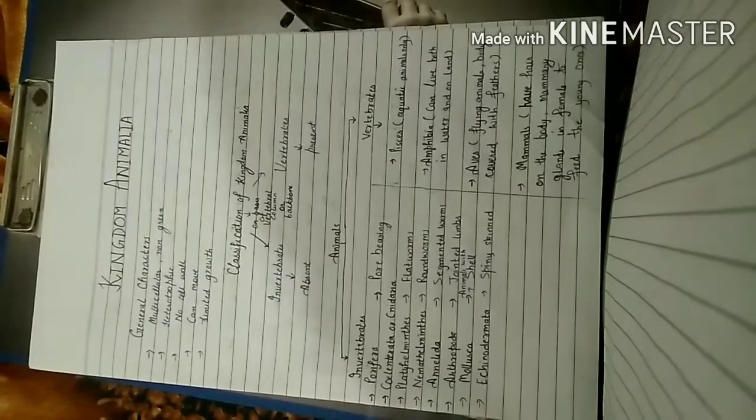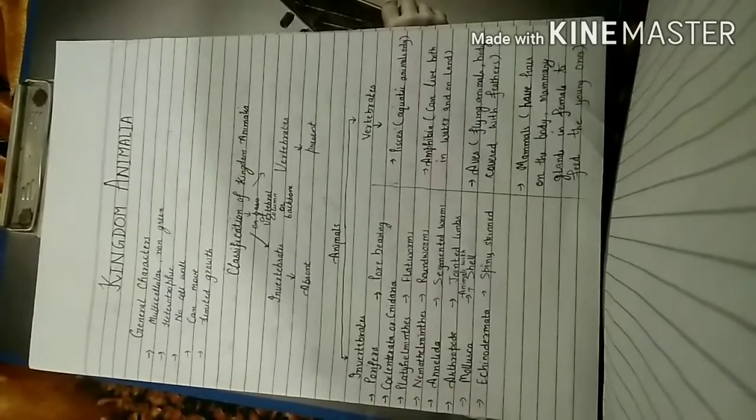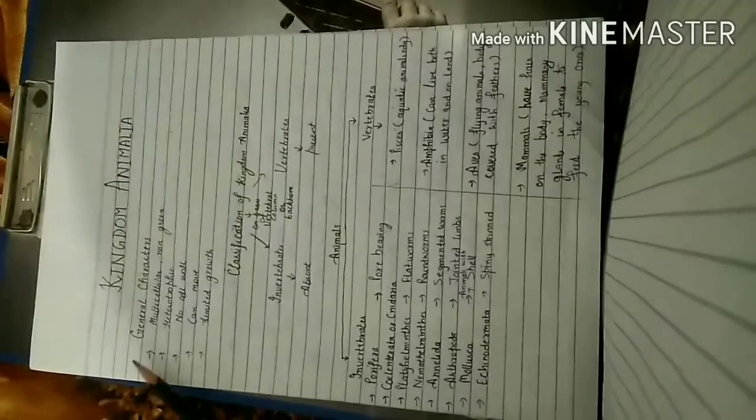So in this video we will start with a new chapter, that is Kingdom Animalia. Kingdom Animalia is composed of all the animals, and the animal kingdom is the largest kingdom, and the animals are multicellular, right? So let us study their general characters. Number one is multicellular, means their body is made up of number of cells.